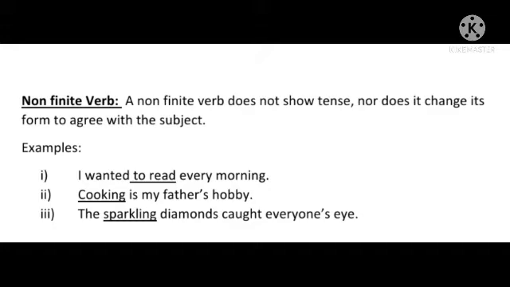And in the third sentence, from simple past, if we change it into present perfect, the sentence will become now the sparkling diamonds have caught everyone's eye. So the finite verb caught has changed into have caught, but the non-finite verb sparkling remains same. In this way, children, we have seen that non-finite verbs remain unaffected with the change of tense. They remain unaffected with the change of subjects also.